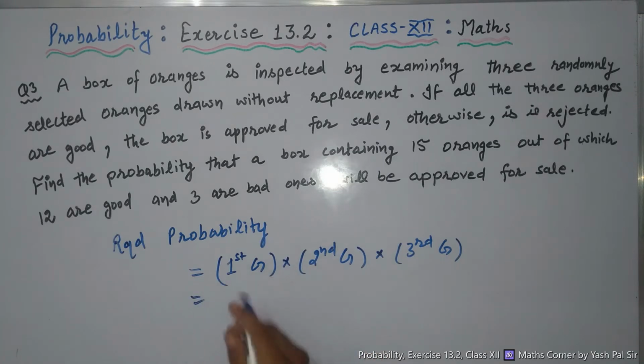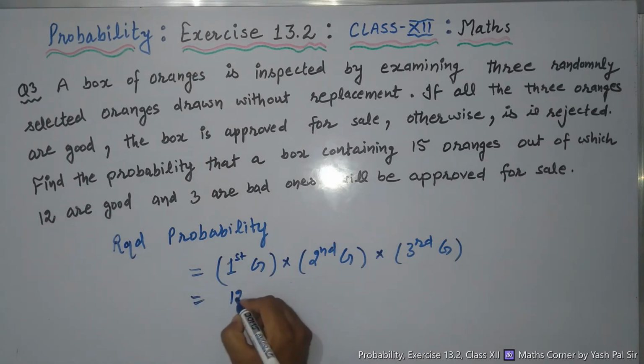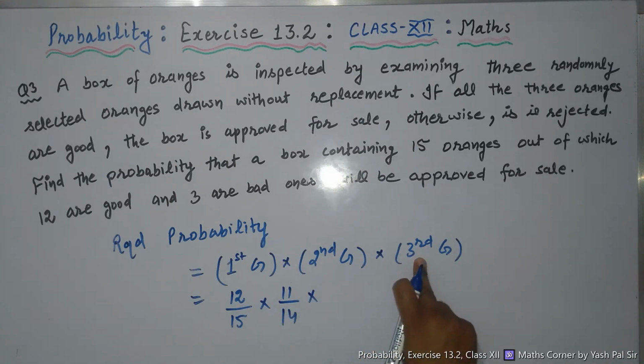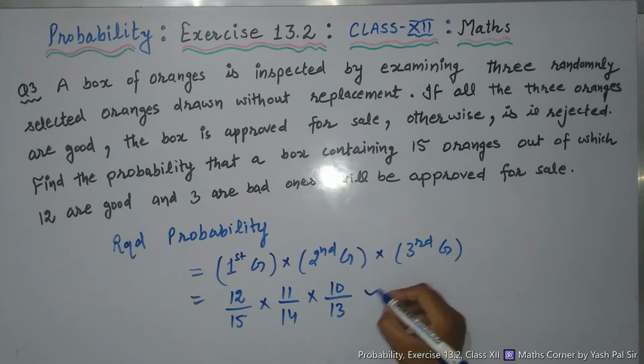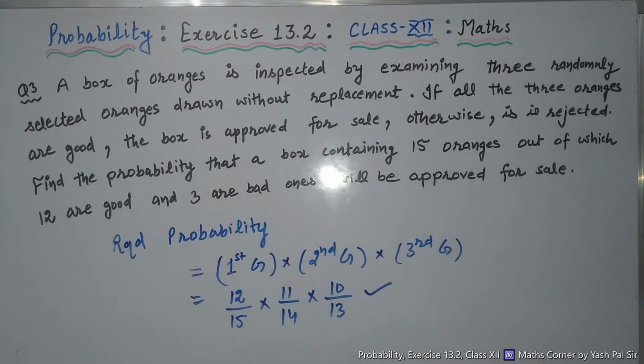This is equal to first is good. How many good oranges are there? 12 out of 15 into. Now good oranges, they are left only 11. Total we are left with 14. Thereafter we are going to select the third good orange. We are left with 10 good oranges and total 13 oranges. So multiplying this is the required probability that the box will be approved for sale.